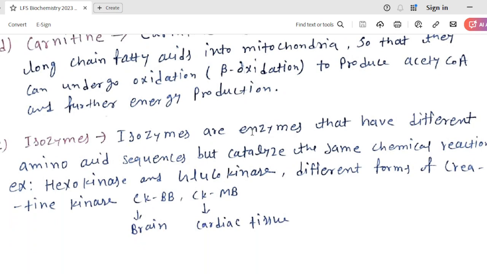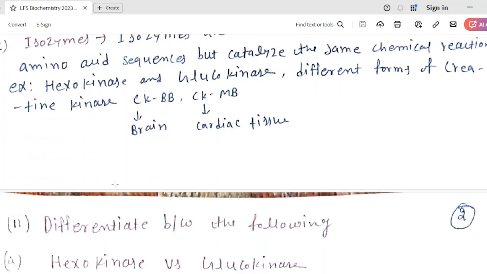Isozymes. Isozymes are enzymes that have different amino acid sequences but catalyze the same chemical reaction. Example is hexokinase and glucokinase. These both enzymes catalyze the first step of glycolysis, that is conversion of glucose into glucose 6 phosphate. Different forms of creatine kinase: creatine kinase BB located in brain, creatine kinase MB located in cardiac tissue. These are the examples of isozymes.